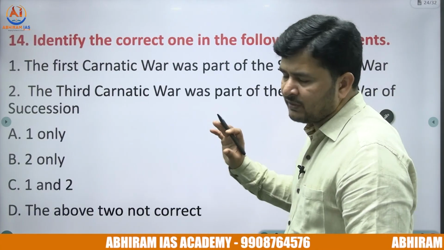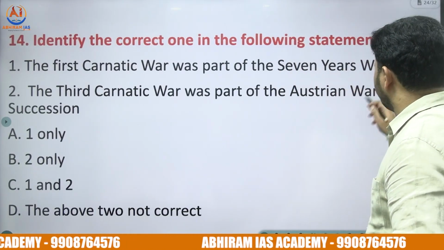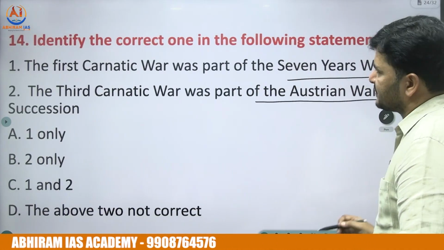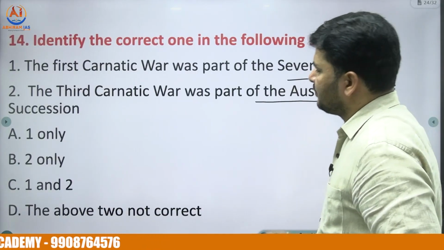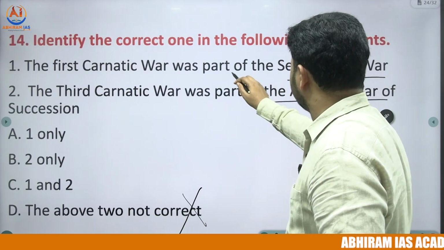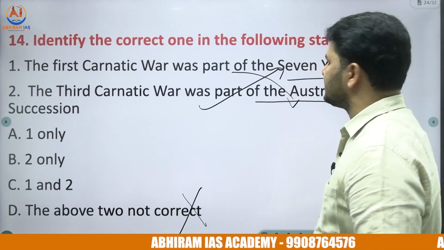This particular question is related to the Carnatic Wars. First statement, the first Carnatic War was part of the Seven Years' War. Second statement, the third Carnatic War was part of the Austrian War of Succession. Exactly opposite. Both the statements are incorrect. The first Carnatic War was part of the Austrian War of Succession. The third Carnatic War was part of the Seven Years' War.